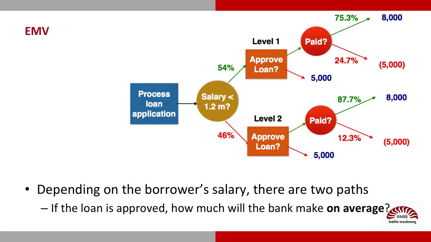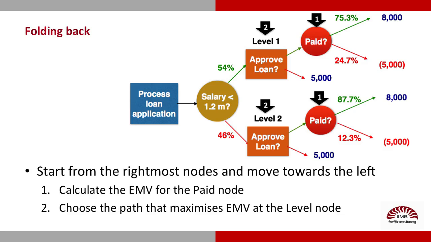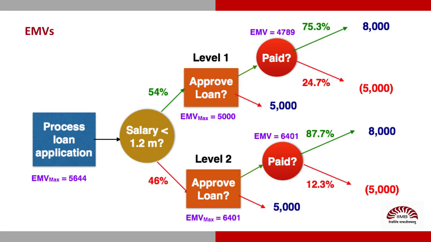What if there are several nodes on the tree? Good question. Here's how we proceed. We start from the edge nodes on the decision tree and calculate the EMVs. We then fold back towards the left using an EMV maximizing strategy. Why don't I explain this with the decision tree that Venkat drew up? I'll leave you to verify the EMVs at all of the nodes.